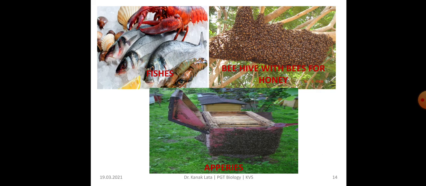Apiaries are the structures in which bees are artificially cultured.